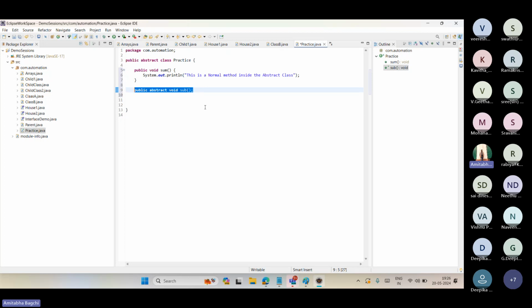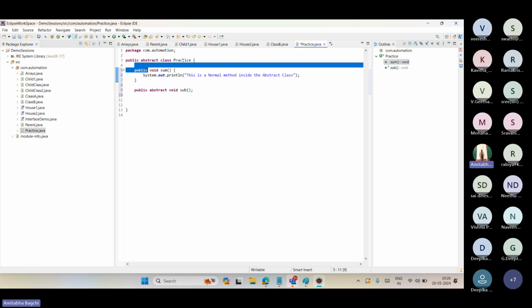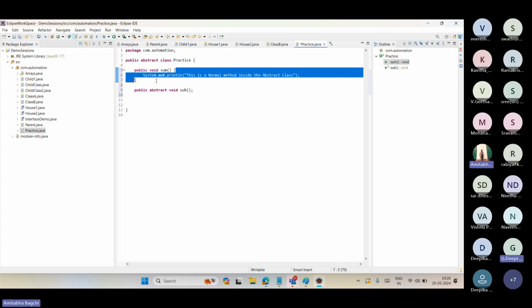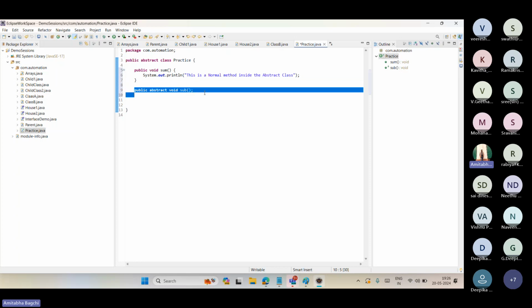And now for this abstract class, when I want to inherit it to a child, what would be my keyword, implements or extends? Extends. Correct. It would be extends because it's a class only, so from one class to another class, it will extend. And while you are extending, these methods are also available to you. It's not like the implemented methods are not coming. But you must implement the abstract methods then. That's the point.